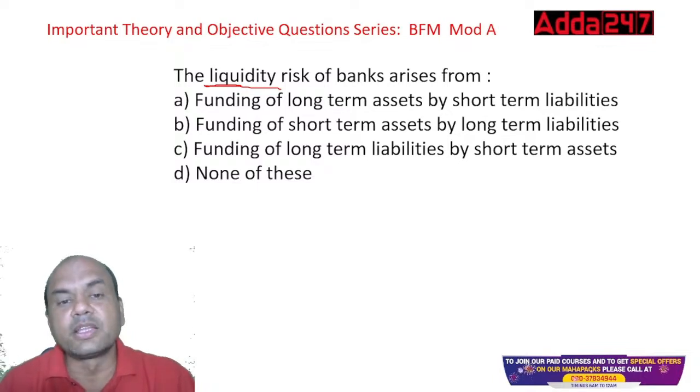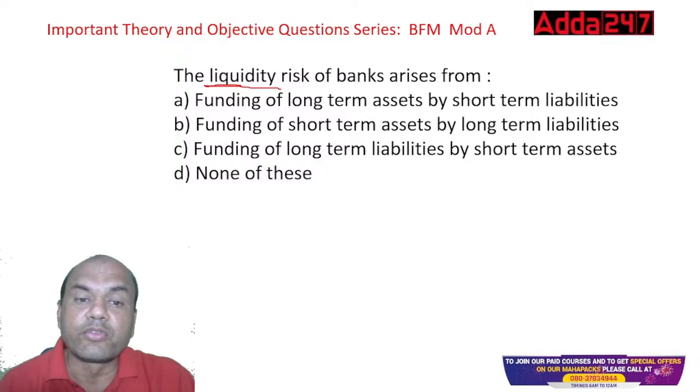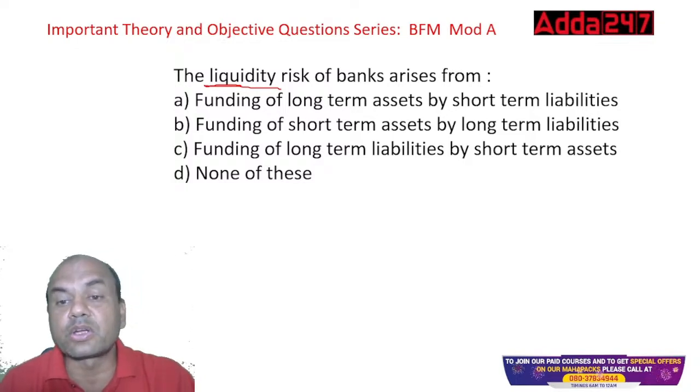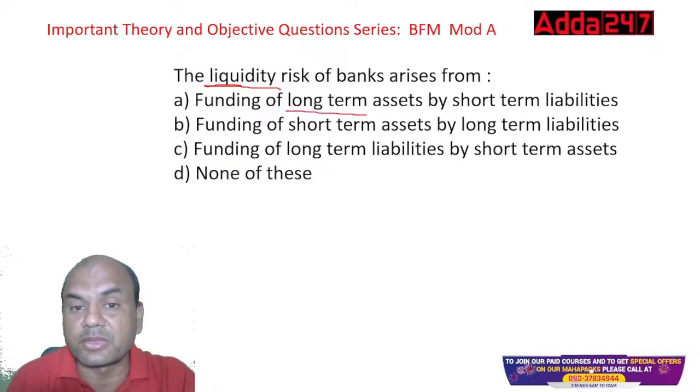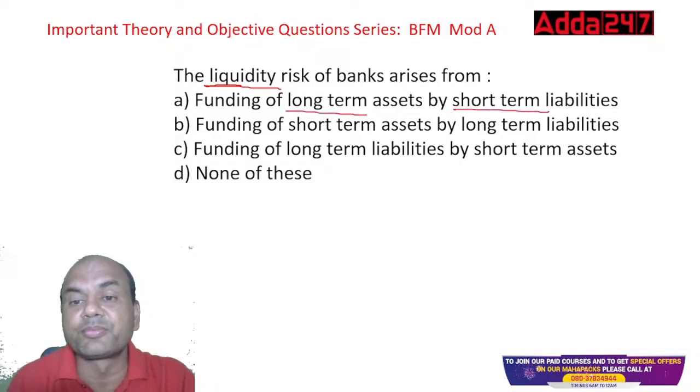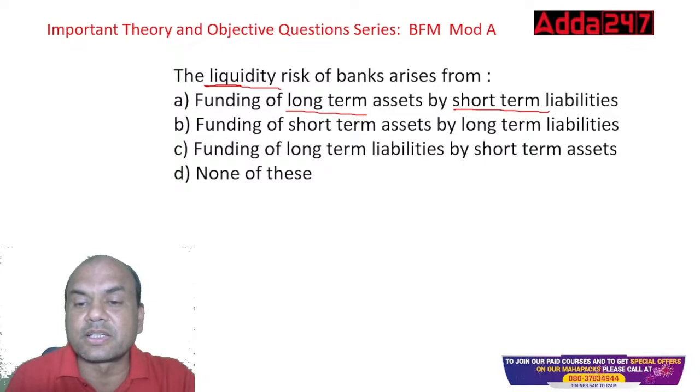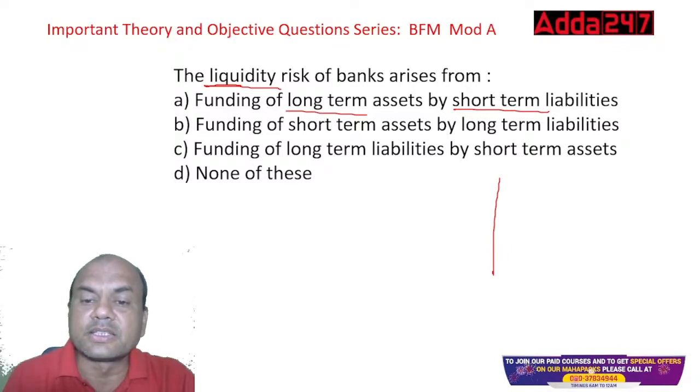So this liquidity risk of the bank arises from, number one, funding of long-term assets by short-term liabilities. What do you mean by this? Let's consider all these cases. Let's say this is deposits.